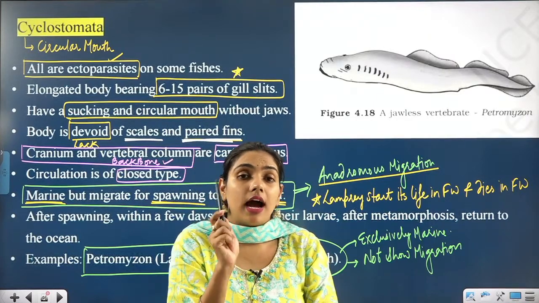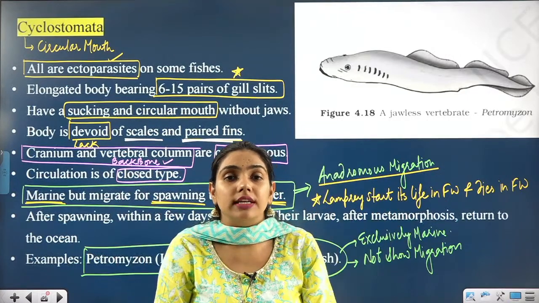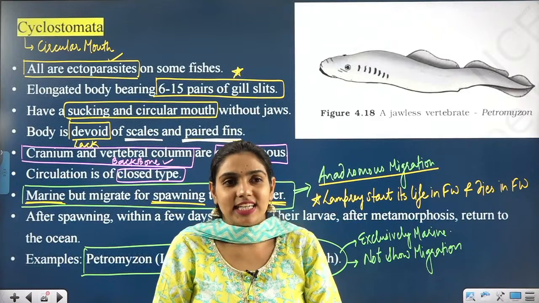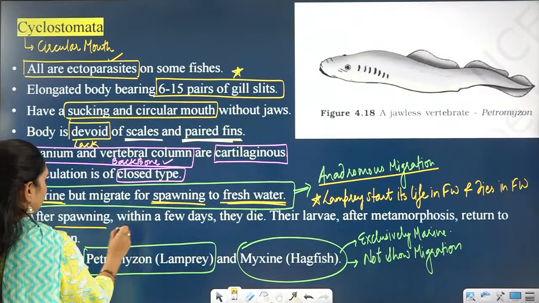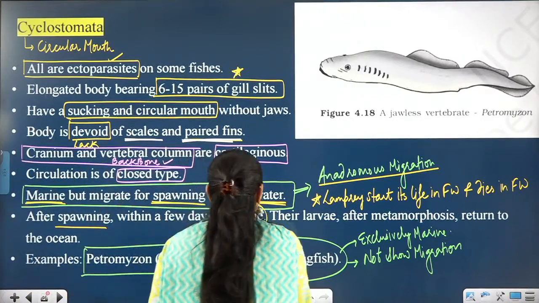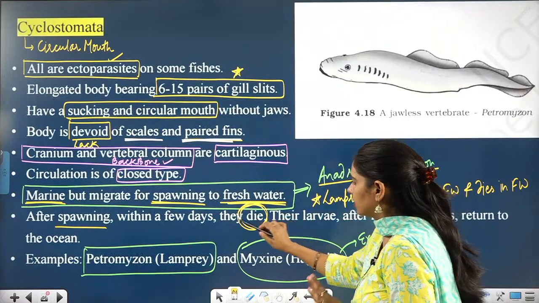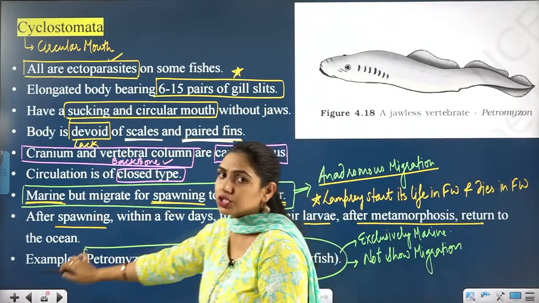This adult, after the breeding, after the spawning, after the copulation, dies in the fresh water. It dies, right? So that is why it is written, after spawning, within a few days they die. They die. Their larvae after metamorphosis return to the ocean.